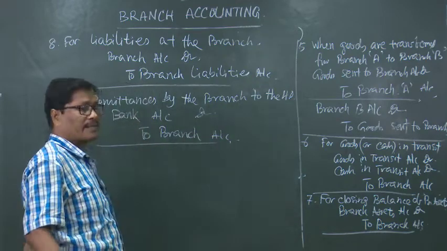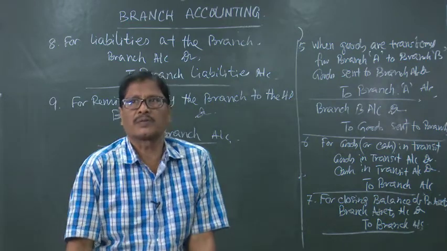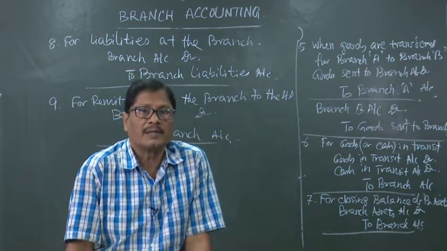So, for these remittances, when cash will be sent by the branch to the head office, where from the branch will get? There are many sources.